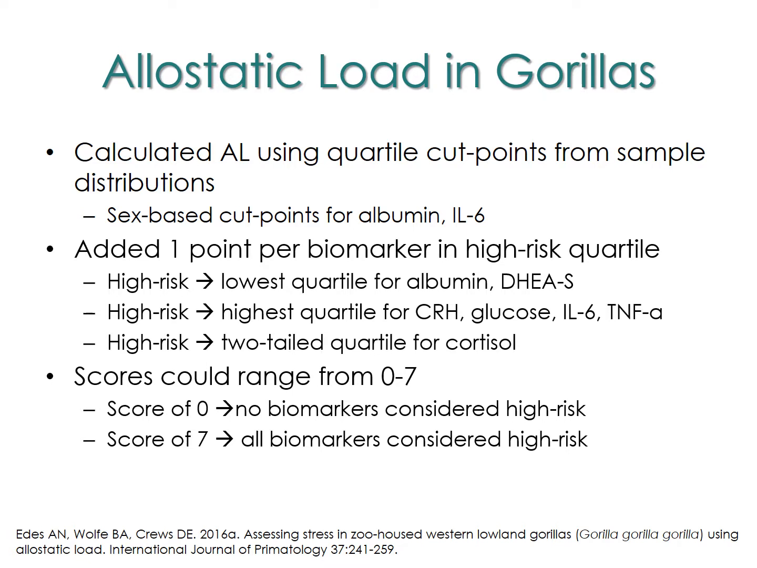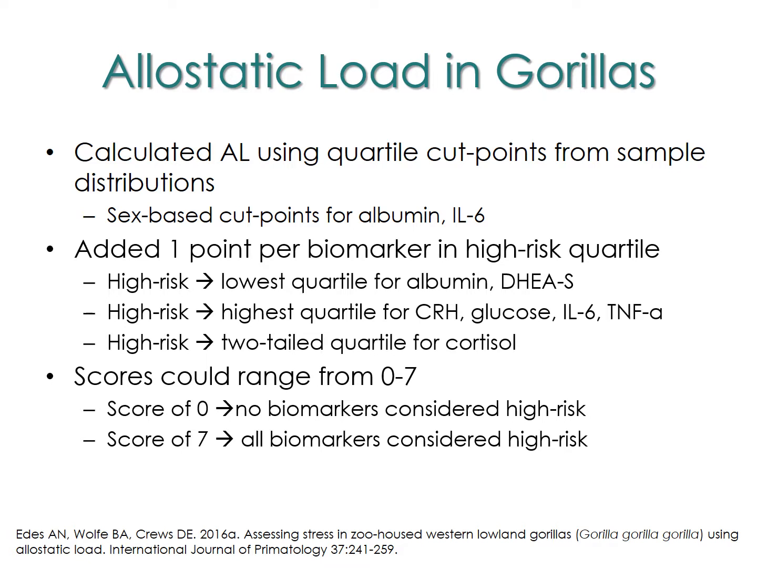In order to get an allostatic load score, we then added up all the biomarkers that were considered high risk for an individual. Because we have 7 biomarkers, scores could range anywhere from 0 to 7. If a gorilla got a score of 0, that would mean they had absolutely no biomarkers dysregulated to the point that they would be considered high risk. And if we had a gorilla with a score of 7, that would mean all of their biomarkers were dysregulated to the point that we would consider them to be high risk. And then, of course, gorillas can fall anywhere in between on the spectrum.